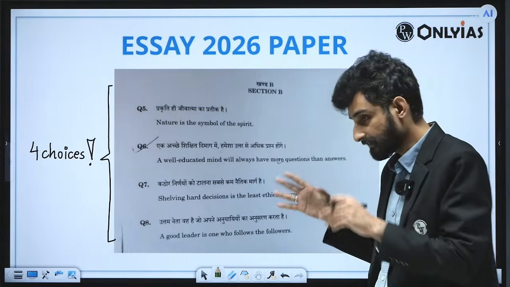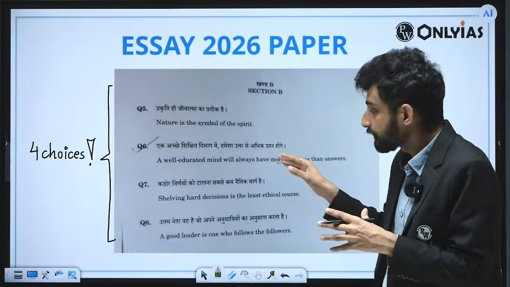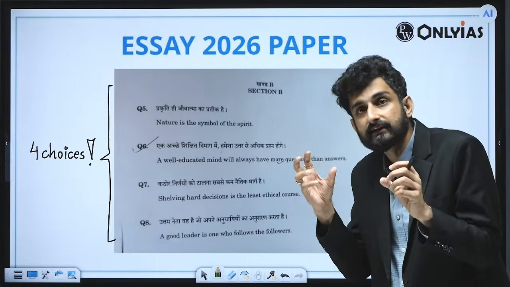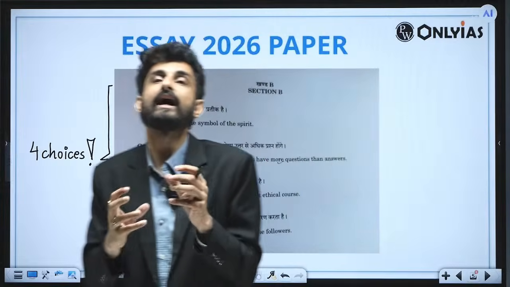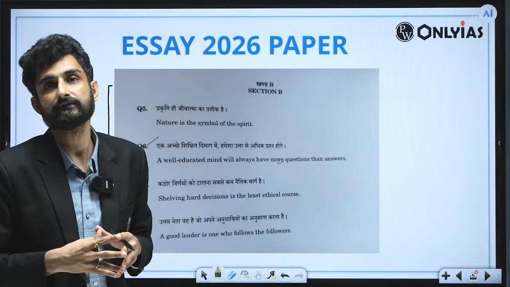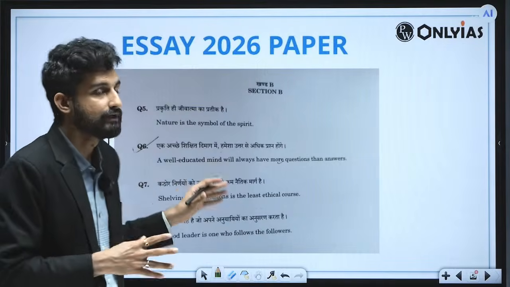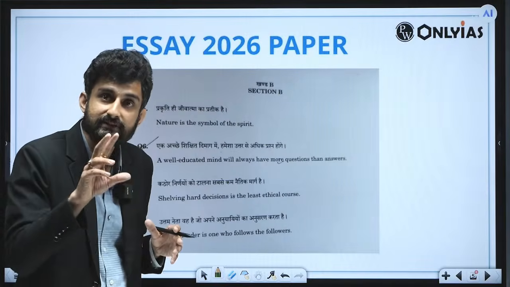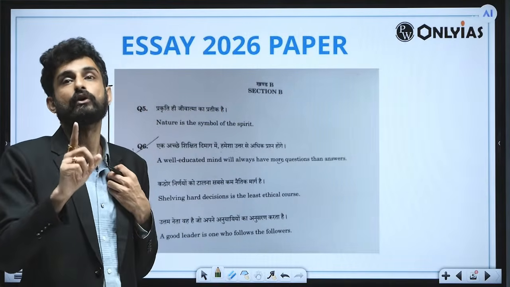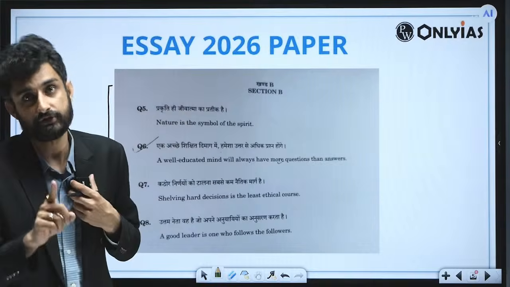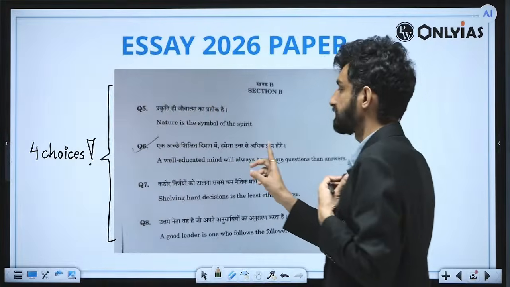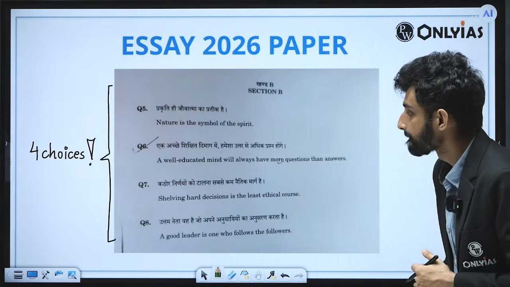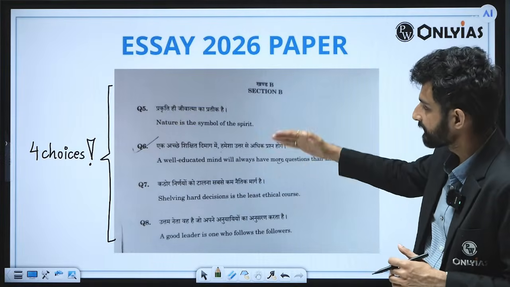We know that real education is not merely possessing the amount of information. It is having that wisdom, are you able to solve the actual problems of life, of humanity. And therefore, those actual problems are nothing but questions in front of individuals. And those questions can only be solved if you ask more and more relevant questions in that context. So this is the case. A well-educated mind will always have more questions than answers.